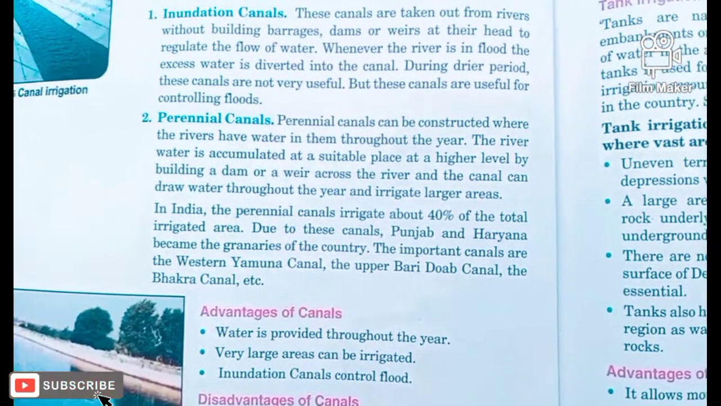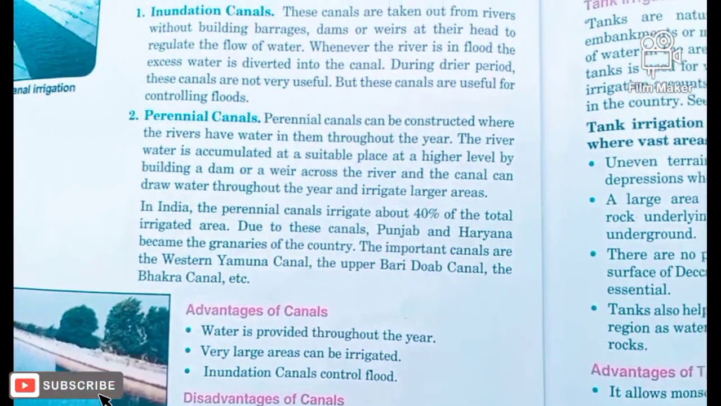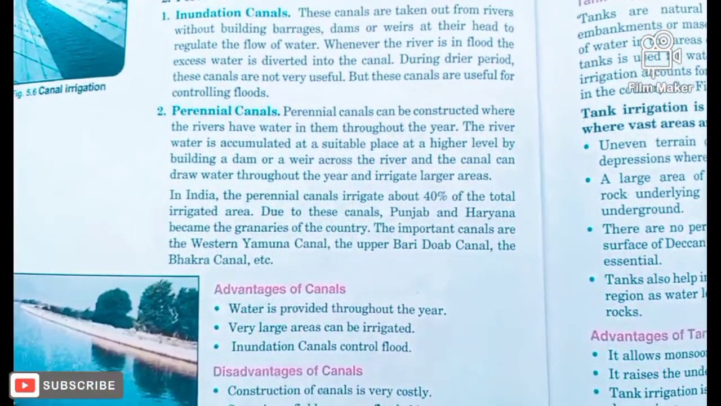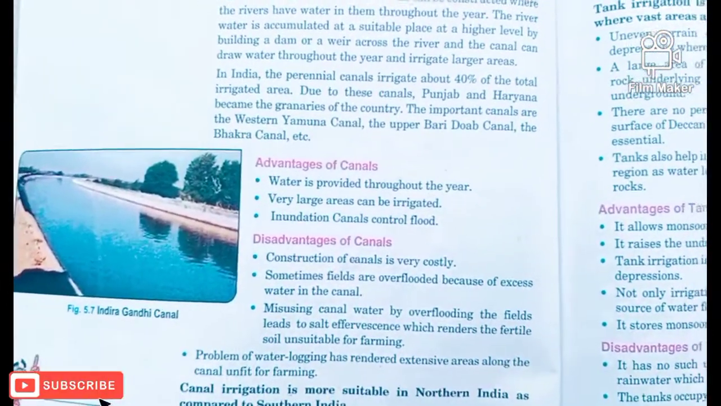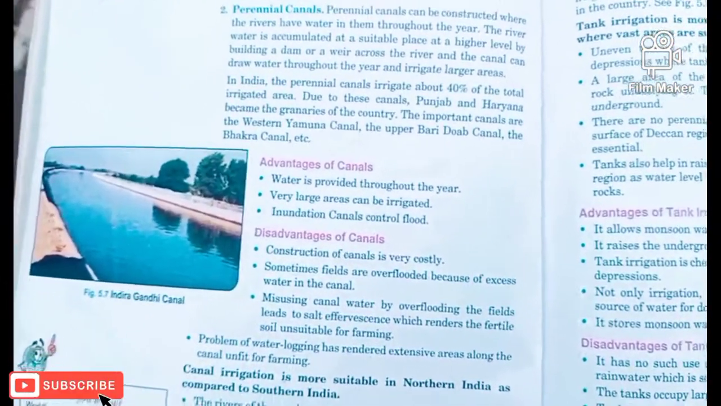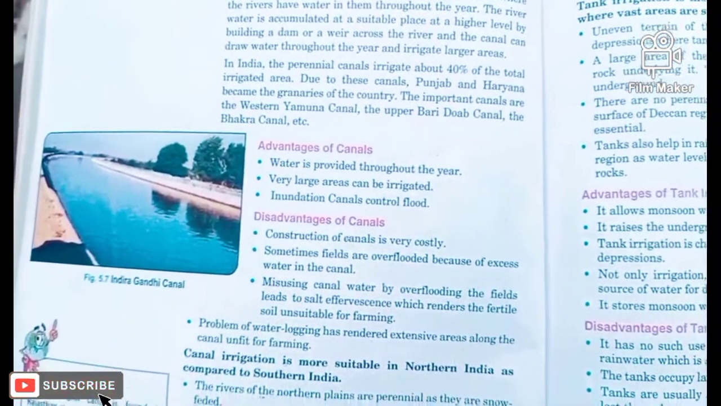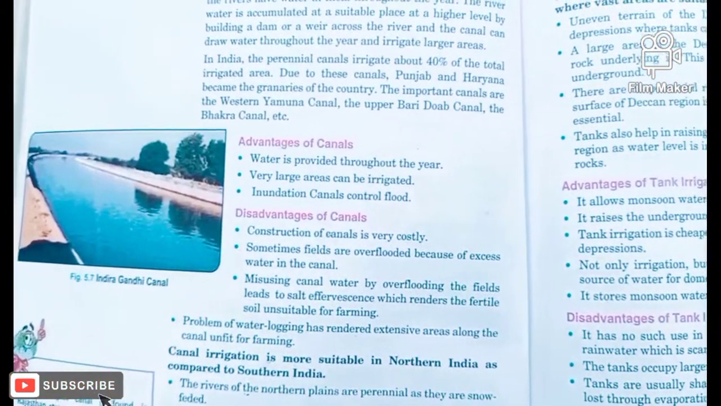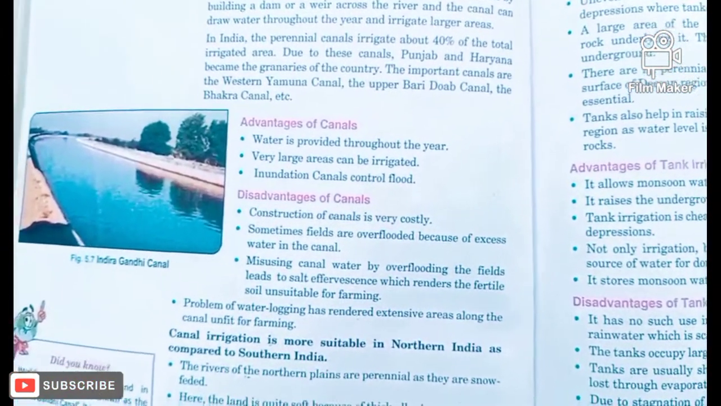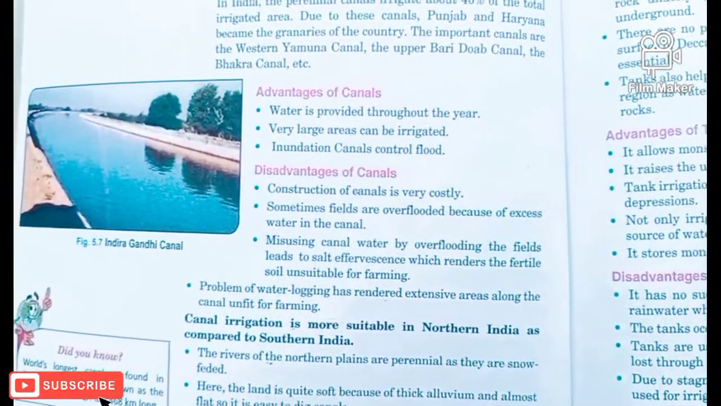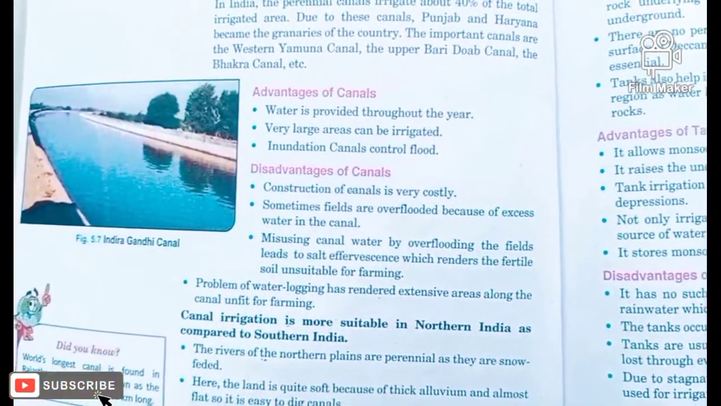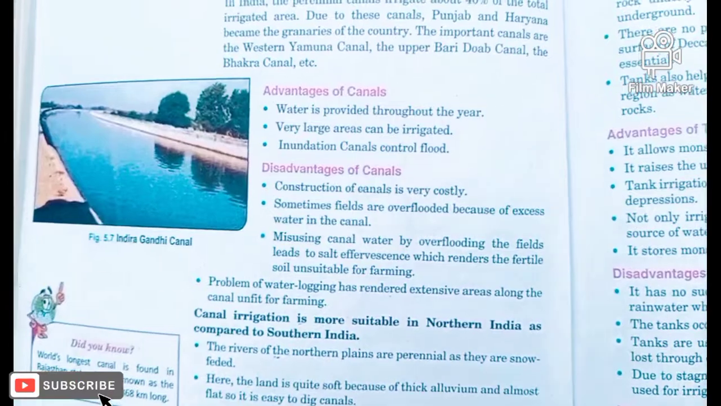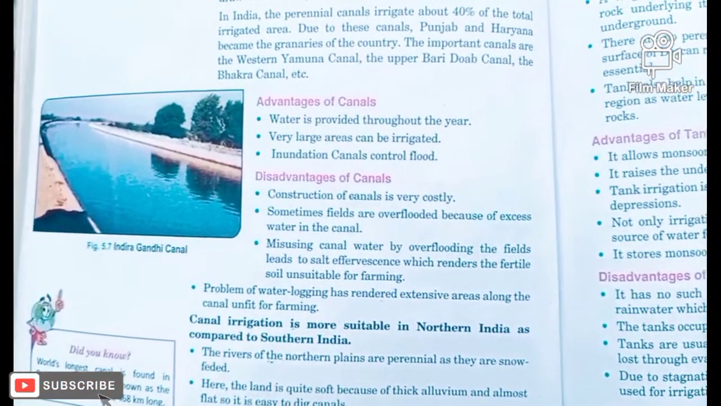So a total of 40% of India's land is irrigated by canals, and canals are mostly found in Punjab and Haryana, which are the granaries of the country. Now there are some examples of the best and most important canals in India, like the Bhakra Canal and Western Yamuna Canal. Overall, what are the advantages of canals? The first one, they provide water throughout the year, and with the help of canals we can irrigate large areas.